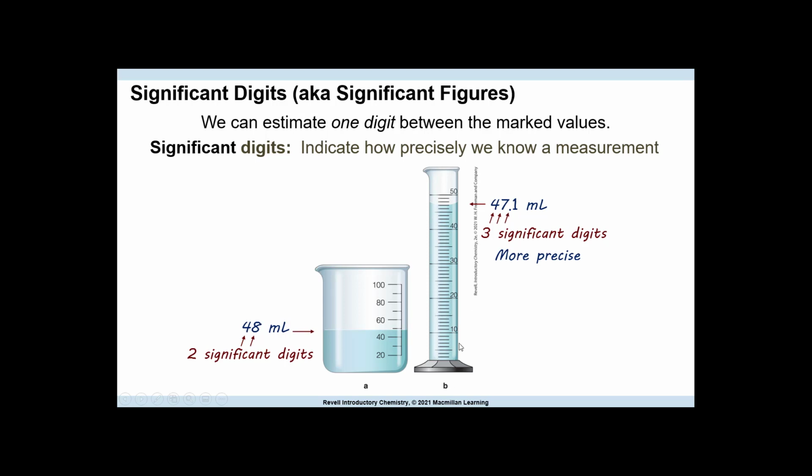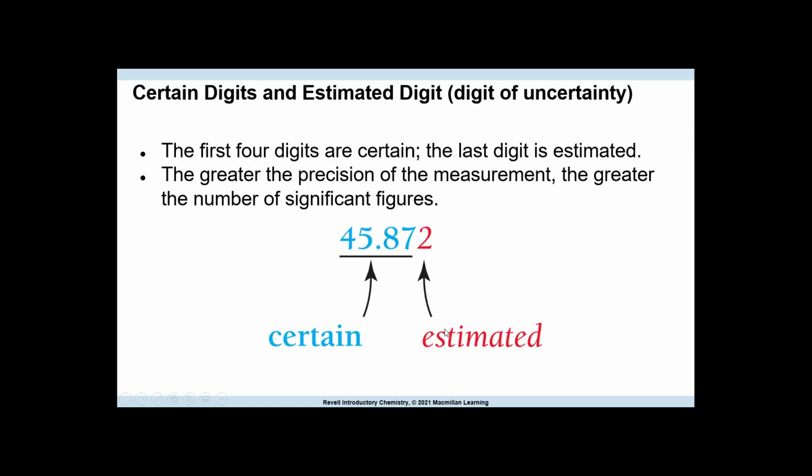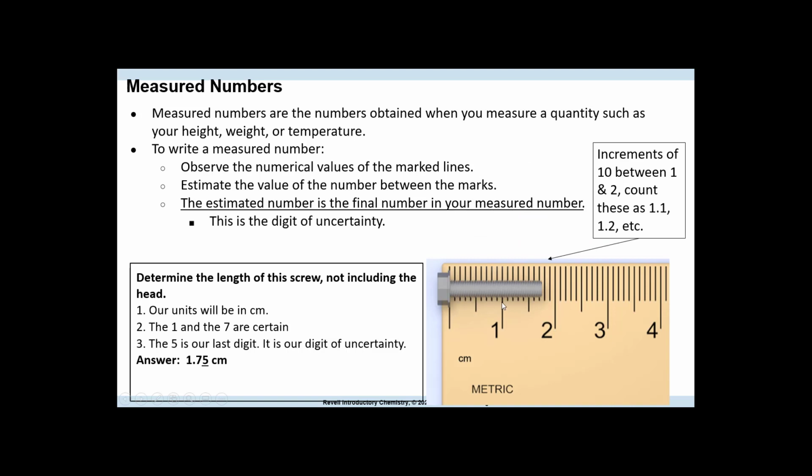So let's read this one. This is increments. Look at 10 to 20. So this is 10, 11, 12. This is not 0.1. This is not tenths. The other one was tenths, but this is 10. So if we go back, this is 1. This is not 2 because 2's here. So this is 1, 1.1, 1.2. So that's how you should be able to tell that. Can you go from 1 to 2, the next number?